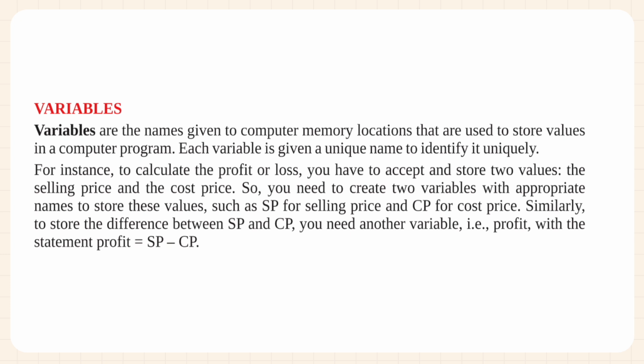Variables. Variables are the names given to computer memory locations that are used to store values. In a computer program, each variable is given a unique name to identify it uniquely. For instance, to calculate the profit or loss, you have to accept and store two values, the selling price and the cost price. So, you need to create two variables with appropriate names to store these values, such as SP for selling price and CP for cost price. Similarly, to store the difference between SP and CP, you need another variable, i.e., profit, with the statement profit = SP - CP.